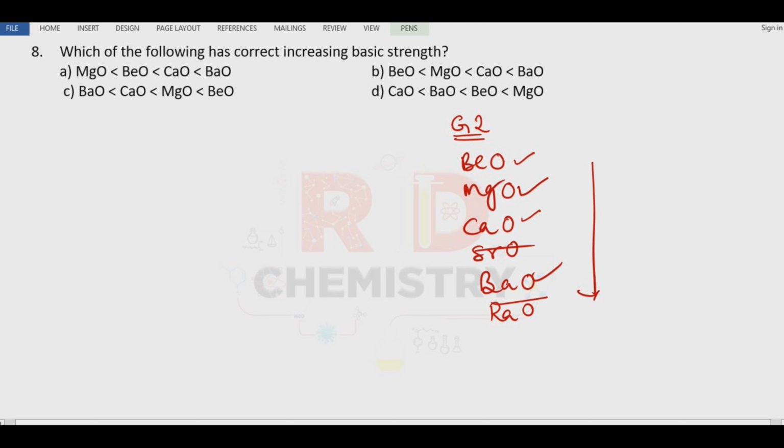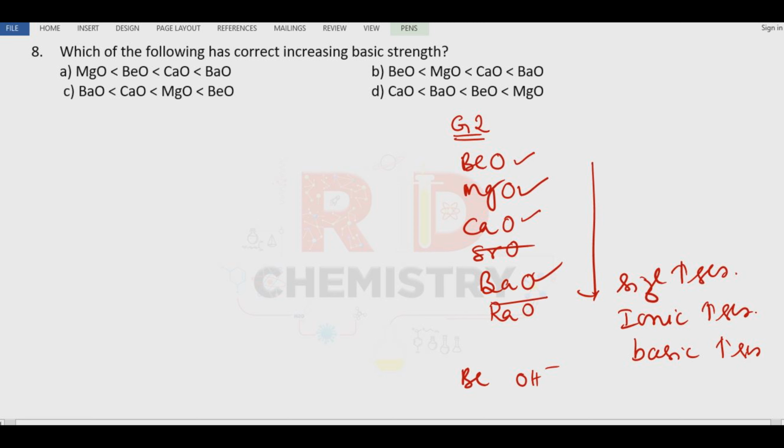Remember, down the group, size increases, then ionic character also increases, therefore basic character also increases. These oxides, when dissolved in water, produce hydroxides, for example barium hydroxide, Ba2+ and OH-.